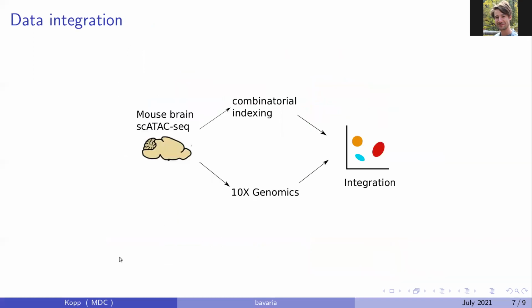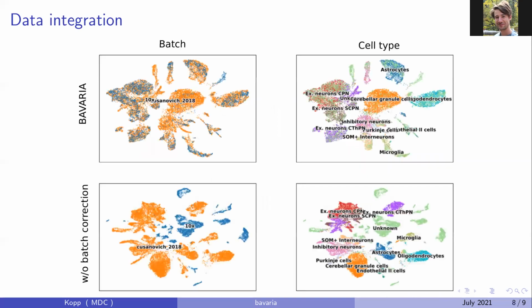We can also do data integration with the model, and we demonstrate this on mouse brain cells that were assayed with different technologies. One dataset was obtained using 10x Genomics, another one with combinatorial indexing, and we would like to integrate these two datasets simultaneously. So here are the results of this integration.